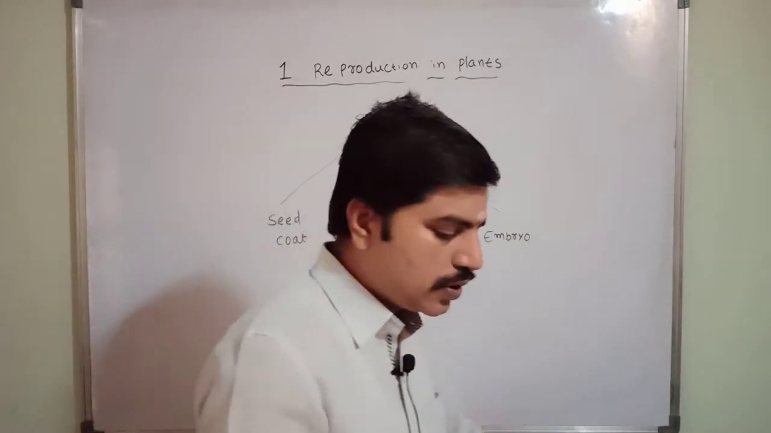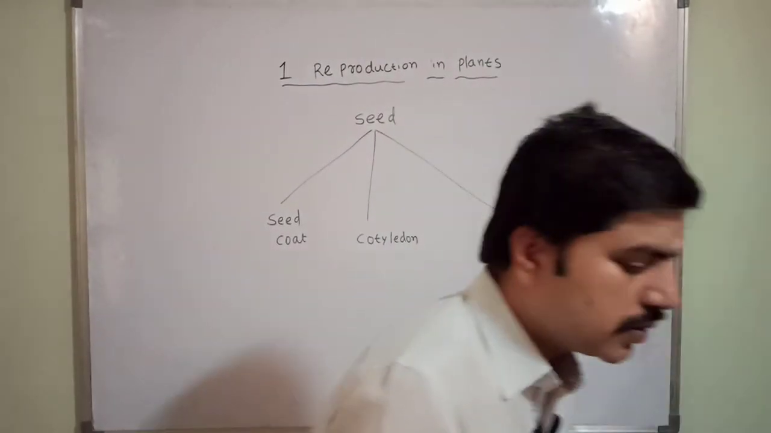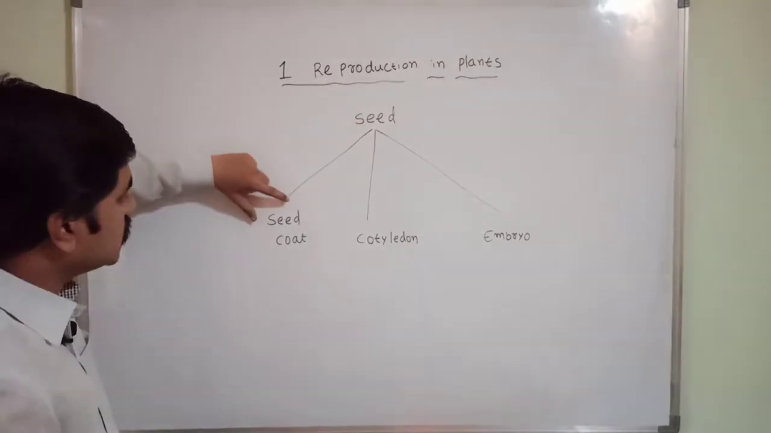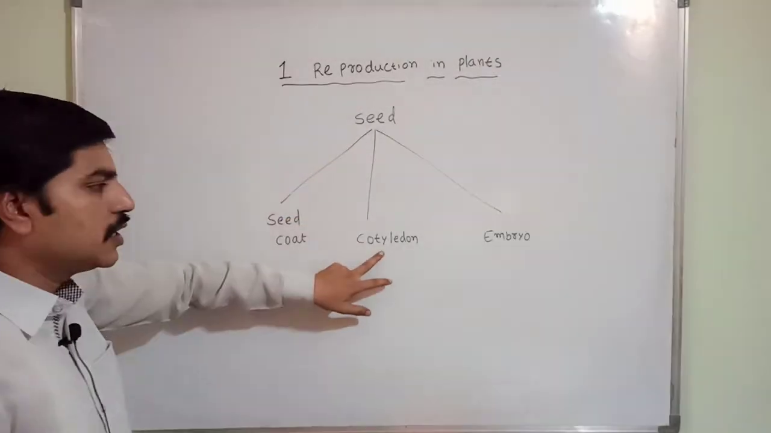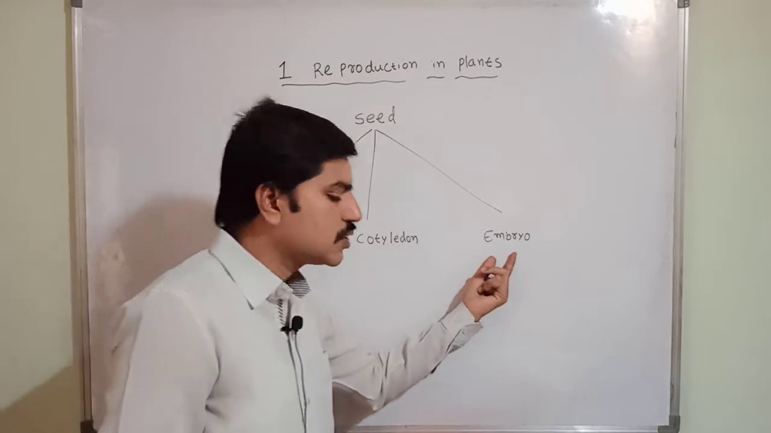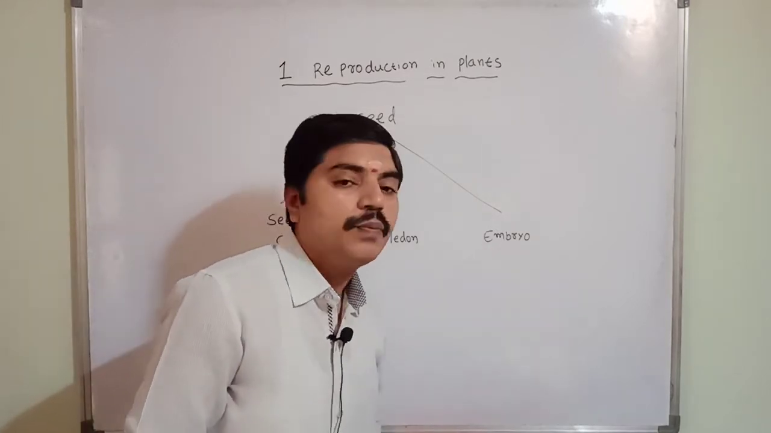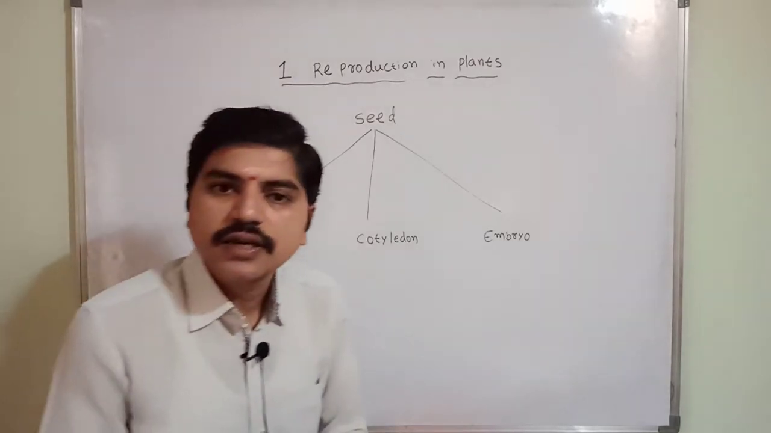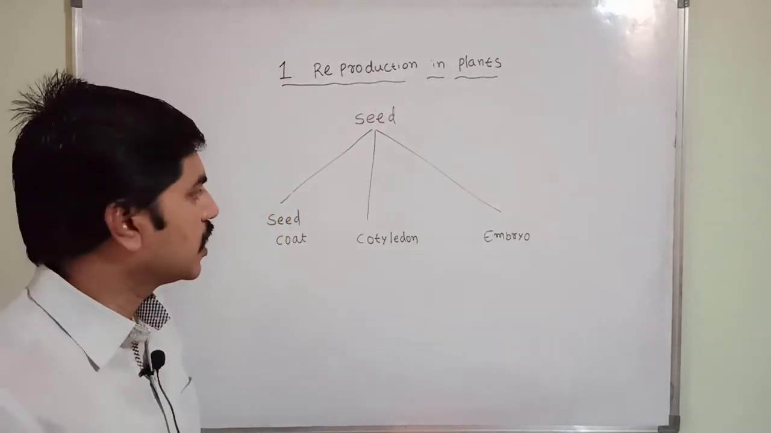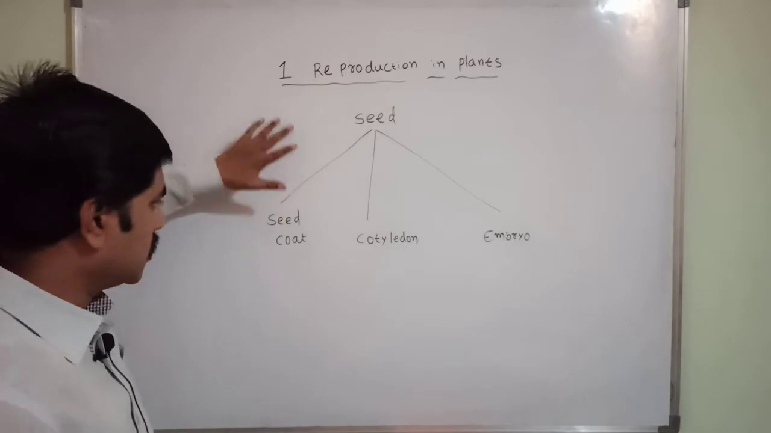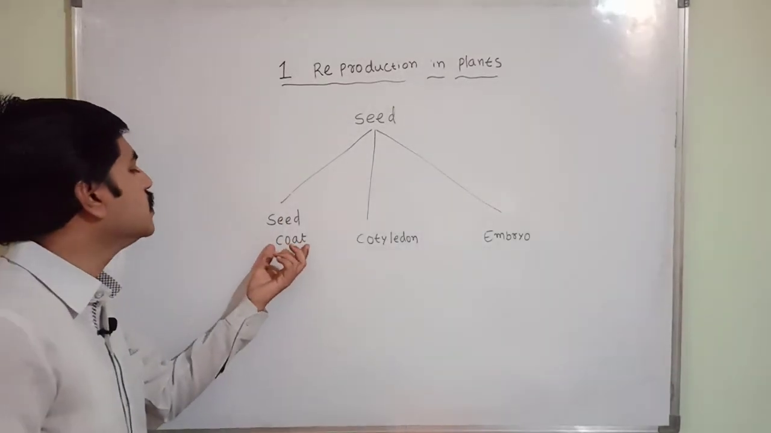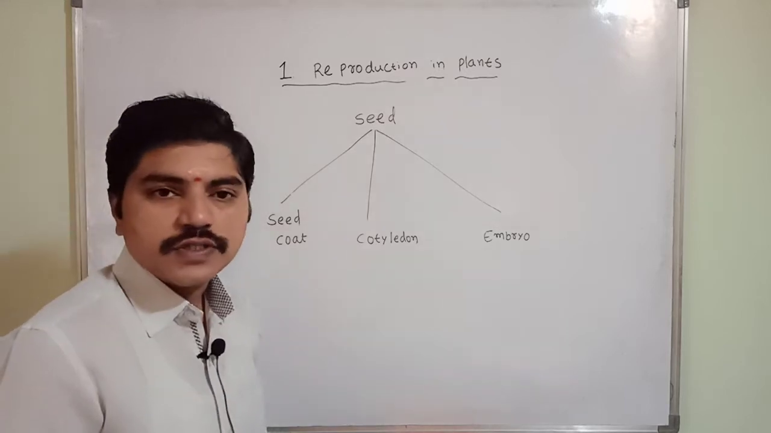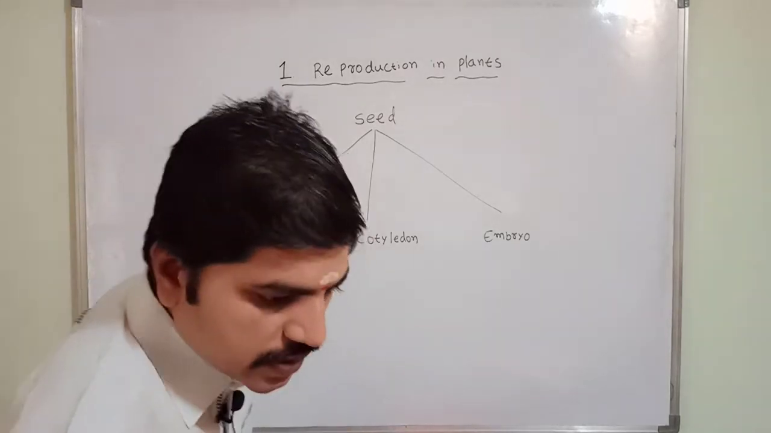Seed has three parts. One is the seed coat, then the cotyledon, and the next one is the embryo. These are the three different parts of the seeds present in our day-to-day life. Now we are going to discuss the seed coat. What does seed coat mean? Everything I am going to discuss with you, right? I'll start with the seed coat.